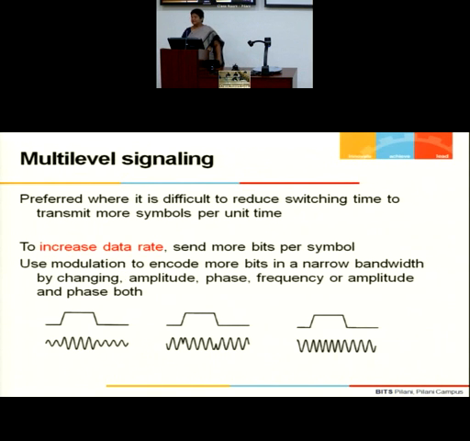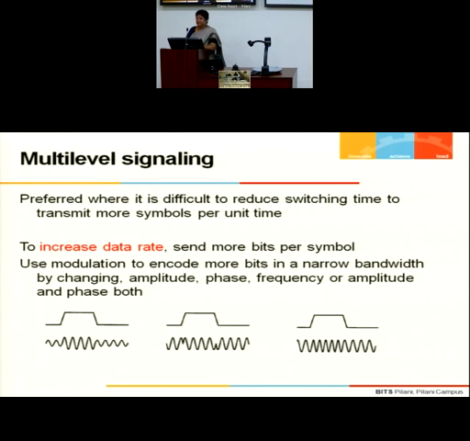Now, multi-level signaling, how to have a higher data rate? How do you transmit data? You have to transmit a logic 0, it can be pulse signaling. So when you send a pulse, that means if the pulse is present, signal is 1. If it is a binary encoding, if pulse is absent, you can take it as data 0. I can very easily define a pulse. I'm sending my data in the form of a pulse.